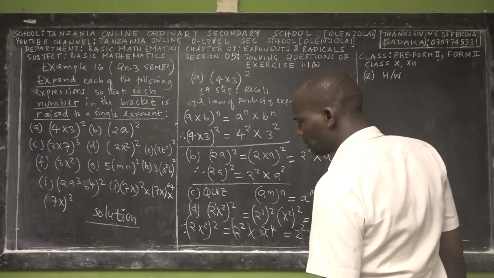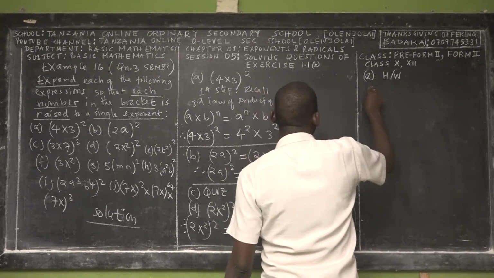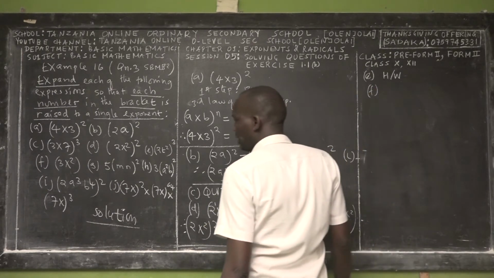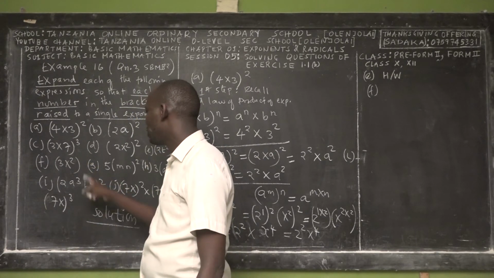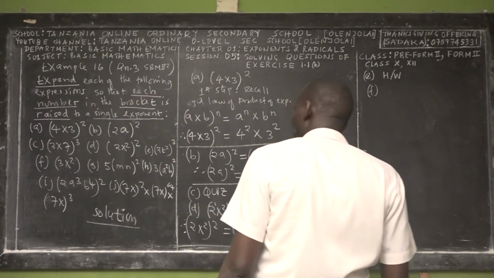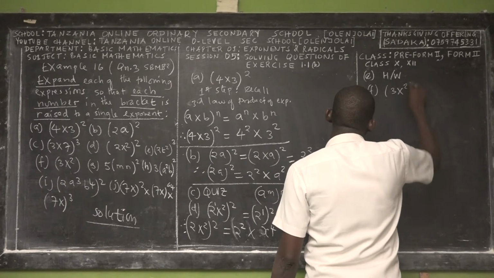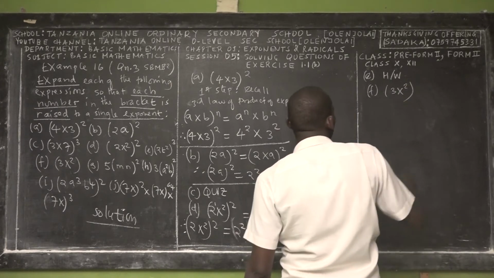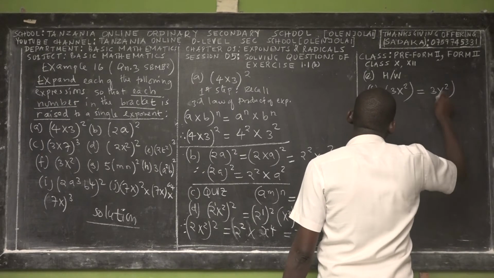Then the next question is F. Let me do F. I know many students say, oh, in this one we don't have an exponent outside of the bracket. No, we have it there, but you don't see it. Let me open your eyes. So there we have 3x squared, right? Yes. So ladies and gentlemen, this is 3x squared.